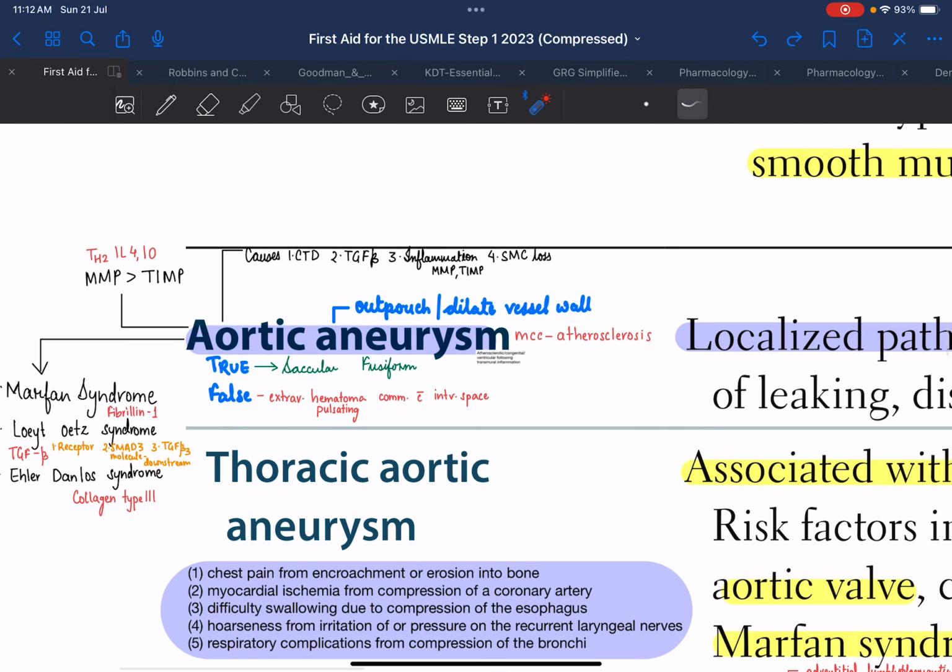The aortic aneurysm or any sort of aneurysm can be caused because of four things. It could be because of connective tissue disorder leading to weakening in the vessel wall. It could be due to defect in TGF beta signaling. It could be due to any inflammatory process, or it could be due to the loss of smooth muscle cells.